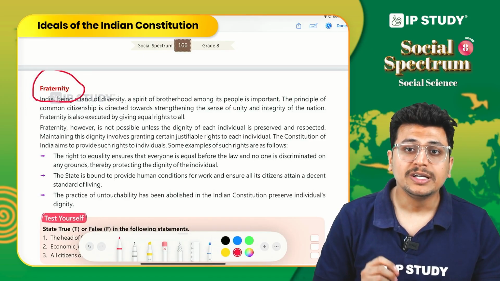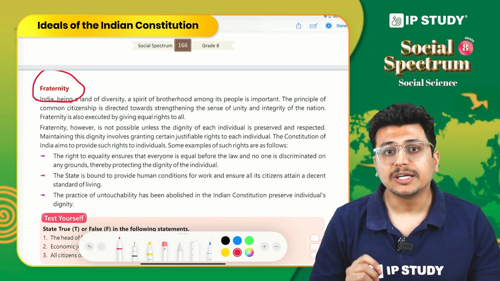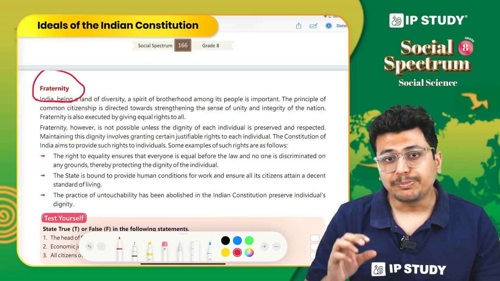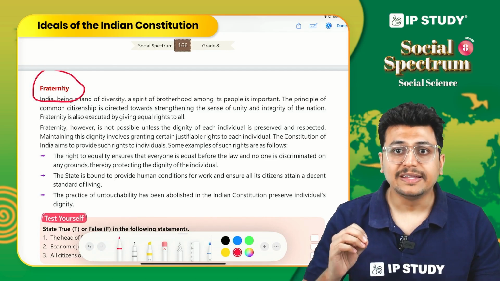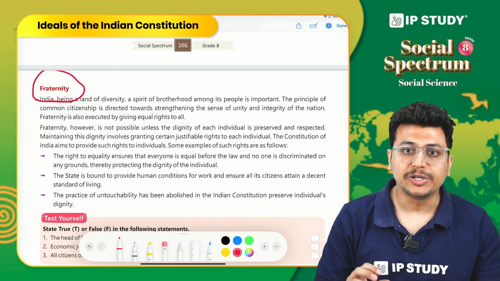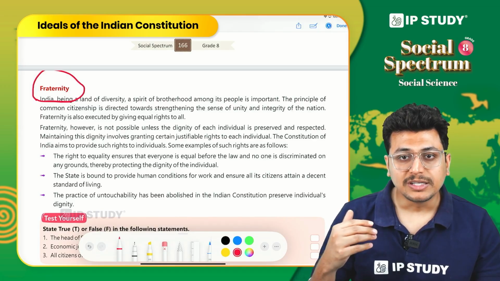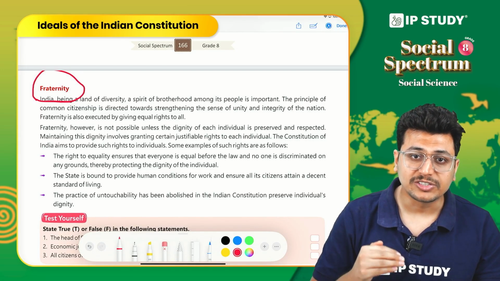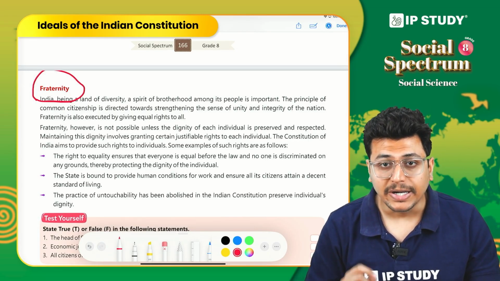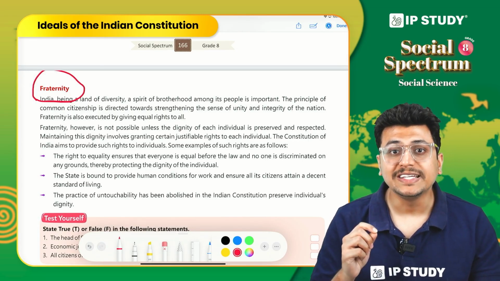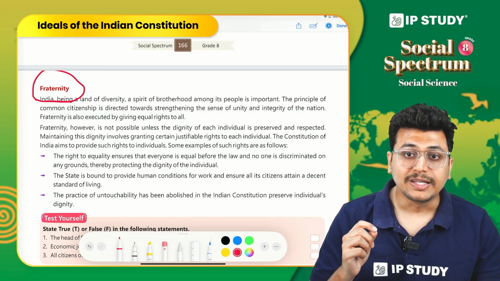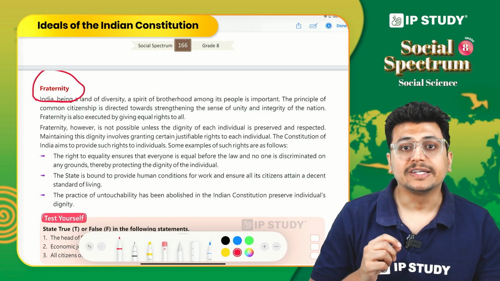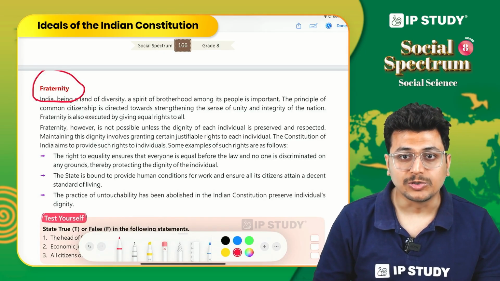How is this ensured? Well, in our country, there is the concept of common citizenship. It is not the case that you have to take separate citizenship to live in Maharashtra and then for India, or say Tamil Nadu and then for India. In many parts of the world, within the same country, there is a concept of dual citizenship, where you have to be a citizen of the state as well and the country as well. But in our country, there is a concept of only single citizenship, because we want that Indians should feel that they can go anywhere, they can move to any part of the country, they can travel there, they can settle there, and so on.